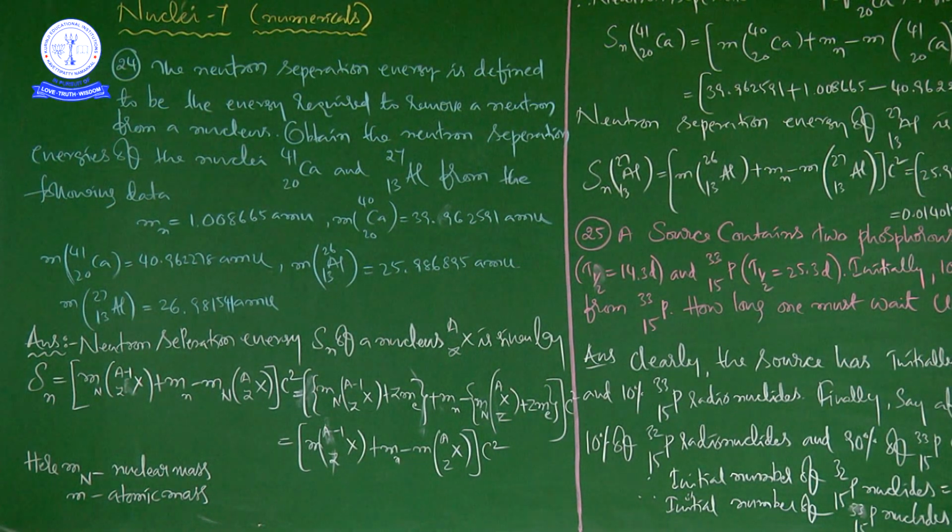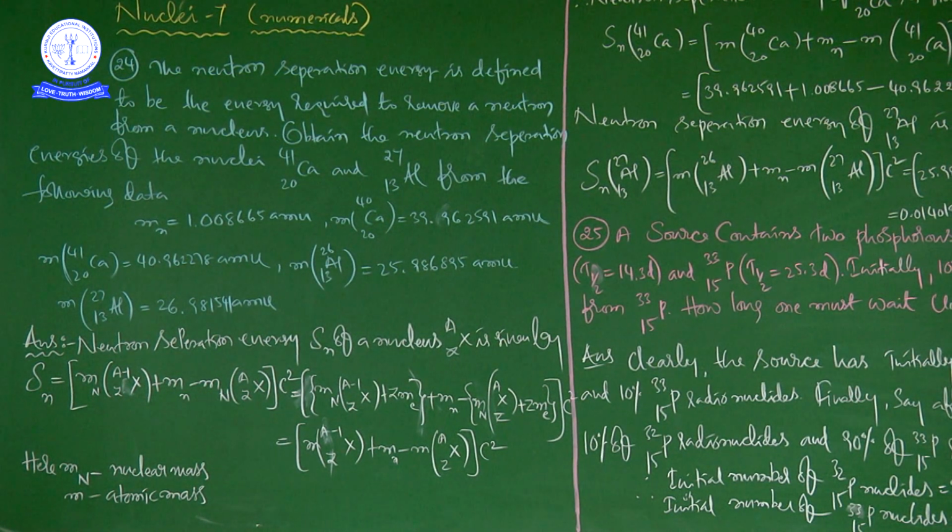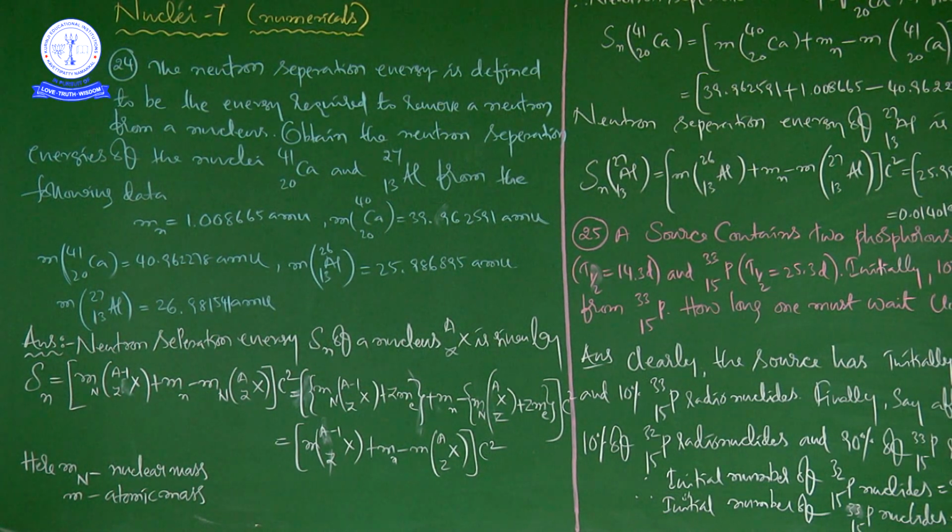One is calcium 41, 20, another one is aluminum 27, 13. First he derived an expression, like deriving a formula by taking one nucleus, for example X, A, Z. He derived a formula to calculate neutron separation energy, that is (M of A-1, Z plus m_n minus M of A, Z) times c square.